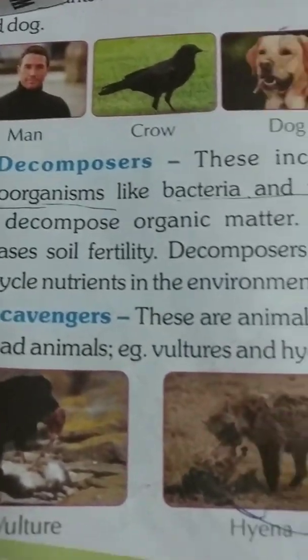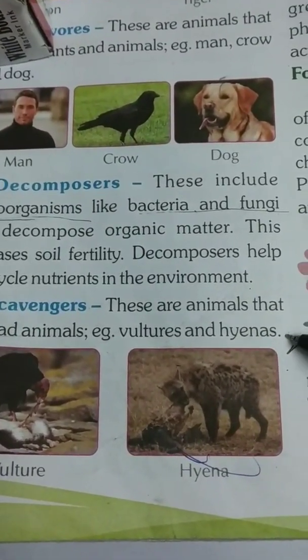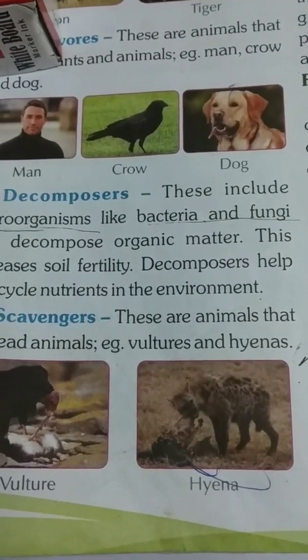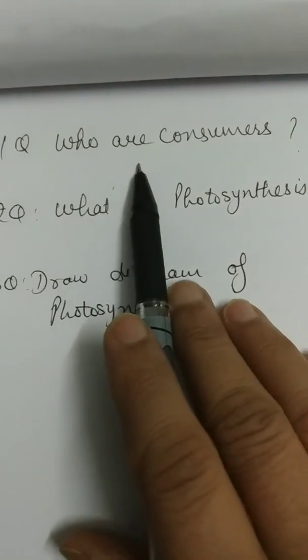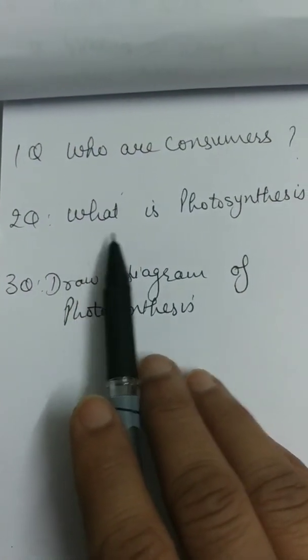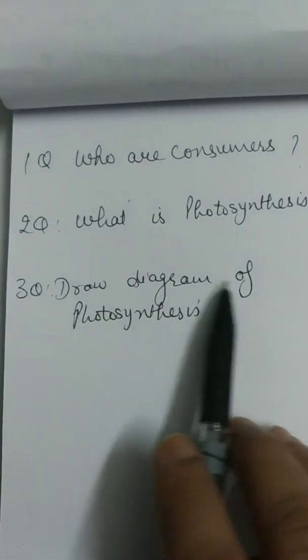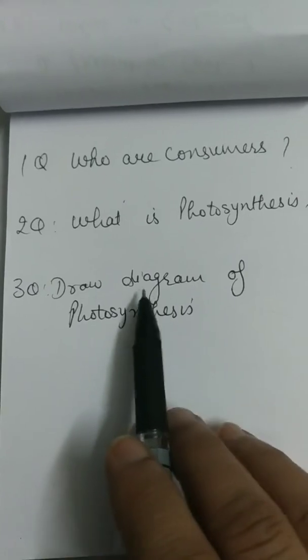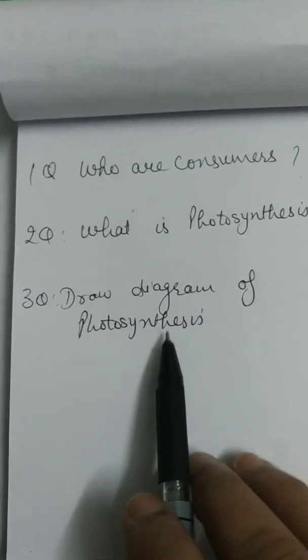In this video, we discussed up to scavengers. Now I give you some questions for the practice. Questions are: number 1, who are consumers? Question number 2, what is photosynthesis? Question number 3, draw a diagram of photosynthesis. Diagram you will draw in your notebook. It is in your syllabus.